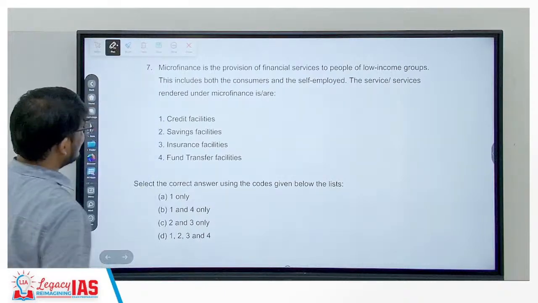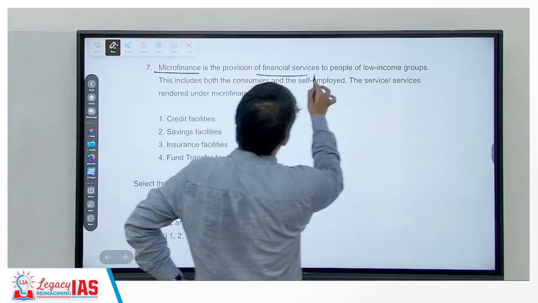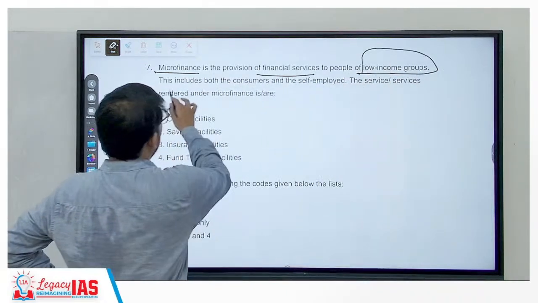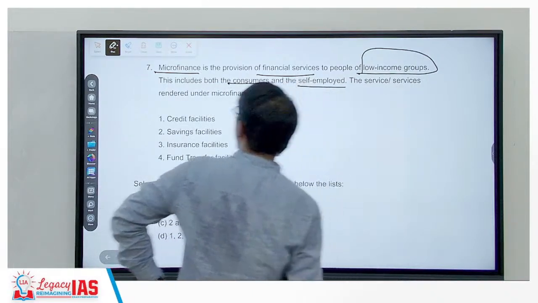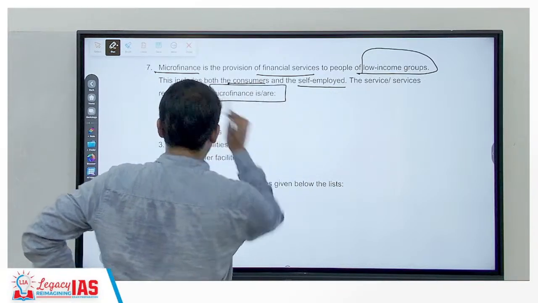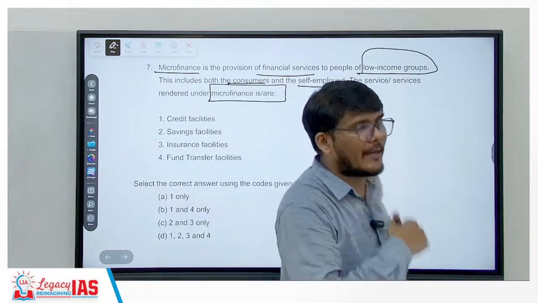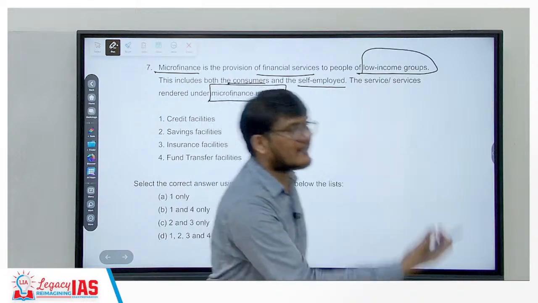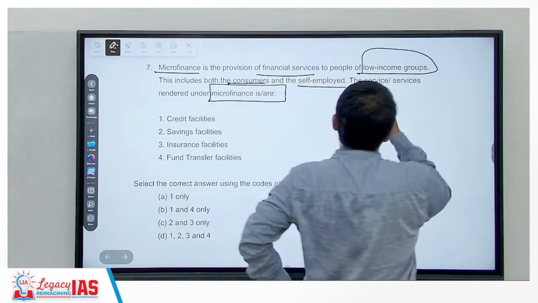The next question says that microfinance is the provision of financial services to people of low income groups. This includes both consumers and the self-employed. The services rendered under microfinance are what? If you know the concept of microfinance, you will easily get the answer. We know financing, the banks finance us. Then there is the concept of microfinance.